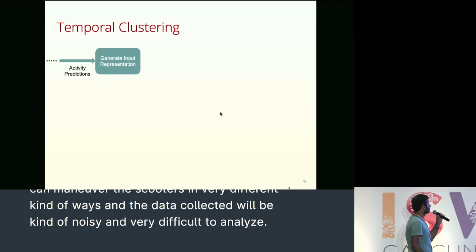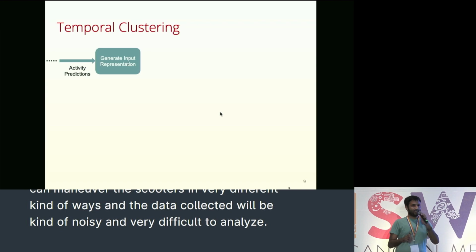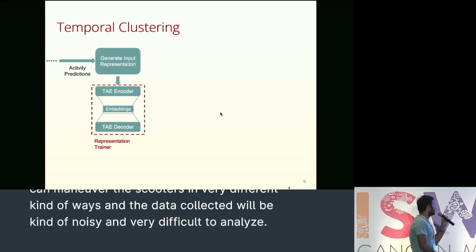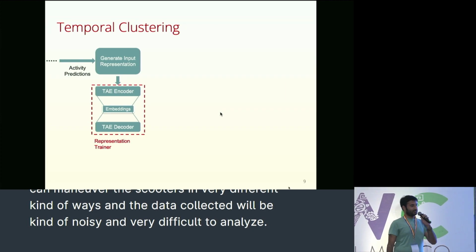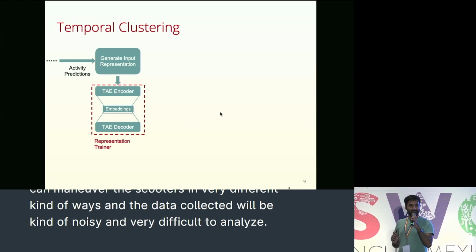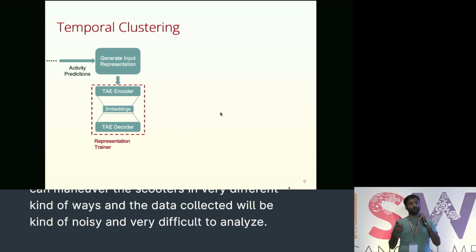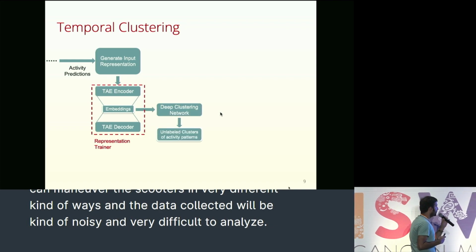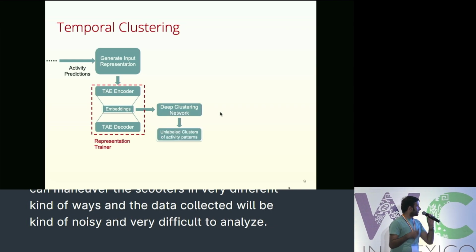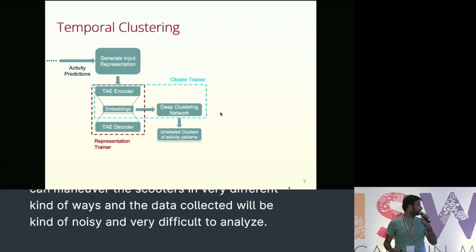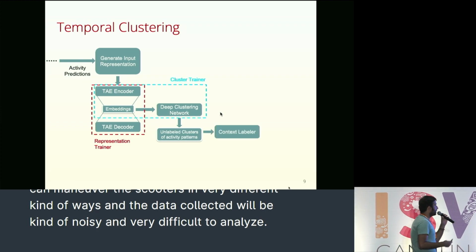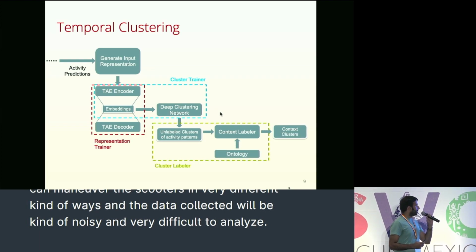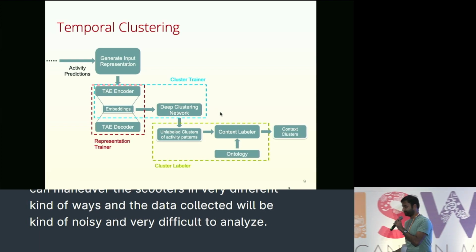The way we do it is we start by getting the stream of activity patterns, and for a particular window, we generate the input representation, which is then converted into embedding space. The idea behind this embedding space is to bring the similar looking activity patterns together. Followed by this, we use a deep clustering network to cluster these embeddings and get unlabeled clusters of activity patterns. These unlabeled clusters are then labeled as to what context these patterns belong to using the TAO ontology.